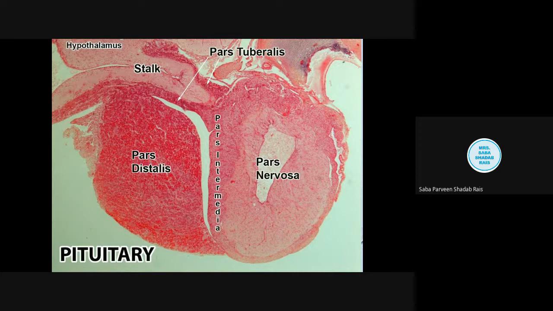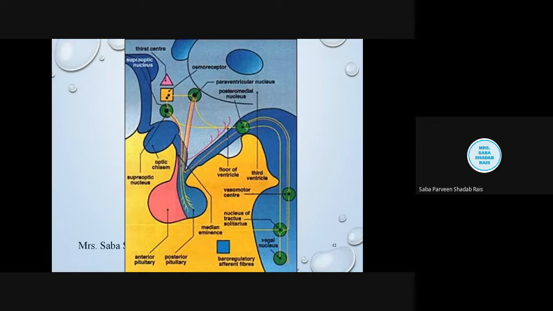But it is not that the neurohypophysis is least important. The neurohypophysis is the part which does not produce any hormone. Okay, it does not produce any hormone. It manages on the hormones of the hypothalamus. Neurohypophysis is the posterior lobe of the hypophysis. It comprises the median eminence. This is your median eminence.